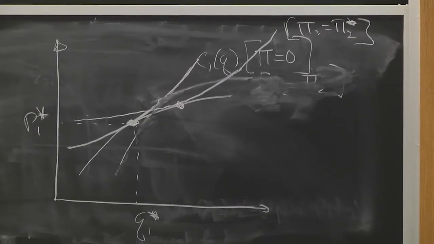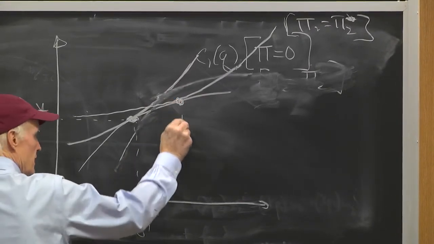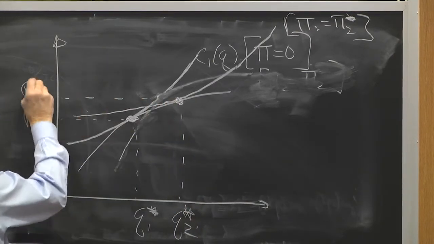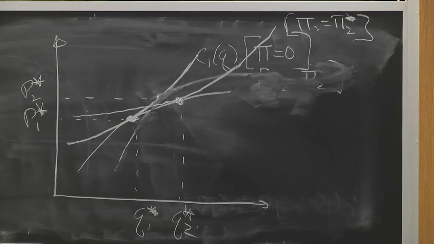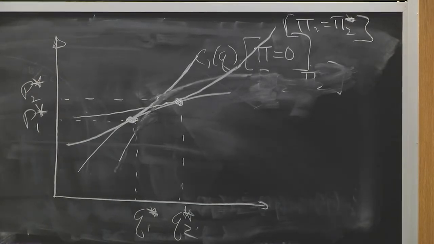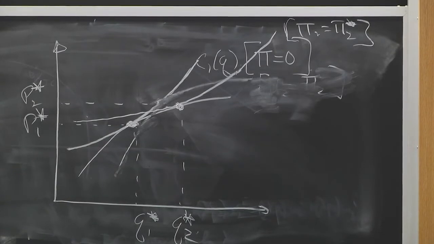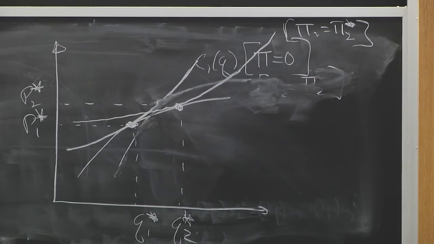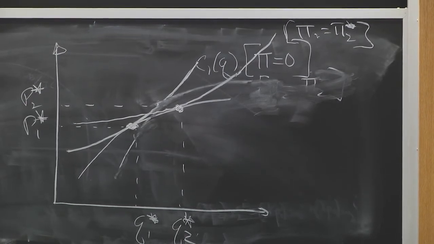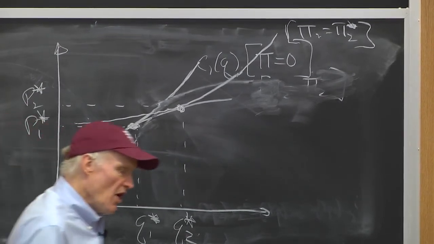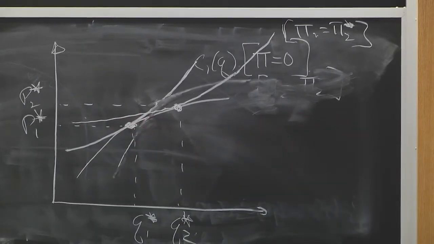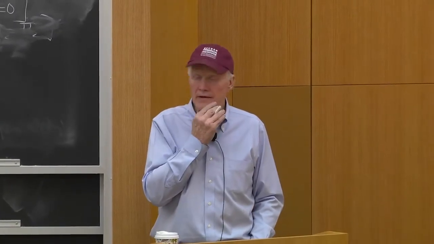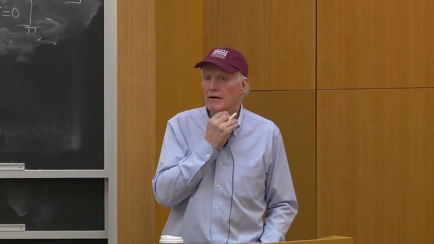Look like that. So this would be Q star 2, P2 star. Okay? So that is, the consumers would be indifferent between buying from these two firms, and they would produce a higher quality in this example. They would earn positive profits. Somebody said they would earn rents. Exactly. They would earn rents on their superior ability, which is their lower cost relative to type 1 firms. Okay? Everybody understand that? Yeah.